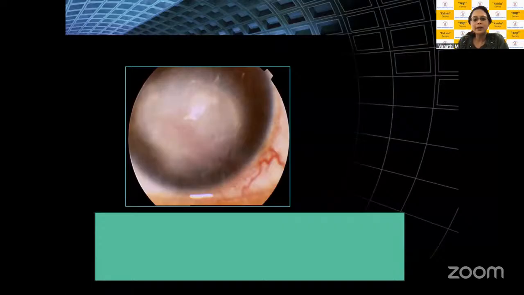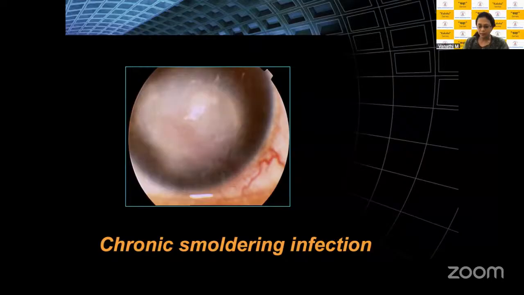Because your deep mycotic stromal infiltrates and your endothelial plaques are not healing, please remember all your antimycotics available will be able to penetrate the cornea only in the presence of an epithelial defect. That's why I said scraping is not only diagnostic, it's also therapeutic, because it creates a defect and helps your antimycotics to penetrate. Once your epithelial continuity is restored, your antimycotics do not effectively enter. If you have a chronic smoldering infection such as this, where your deep stromal infection persists, or your endothelial plaques have still not totally gone away, this is a stage when you probably can resort to using